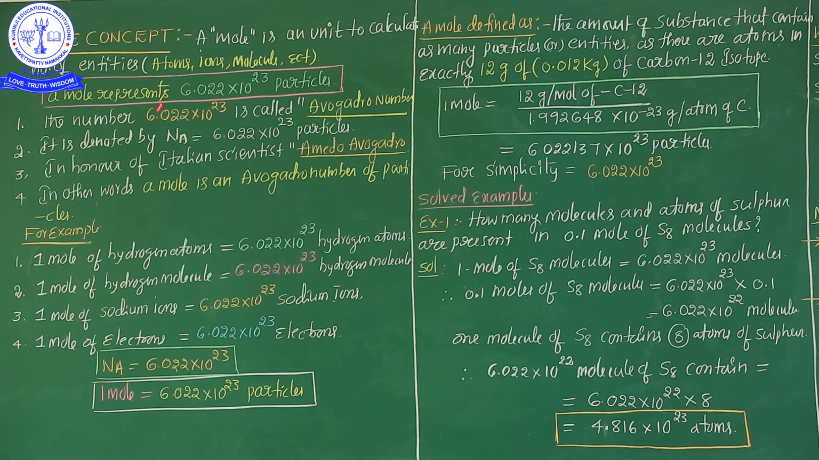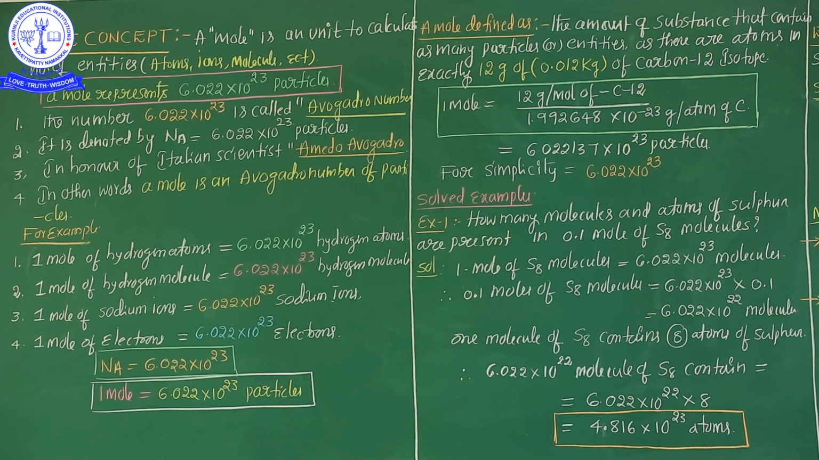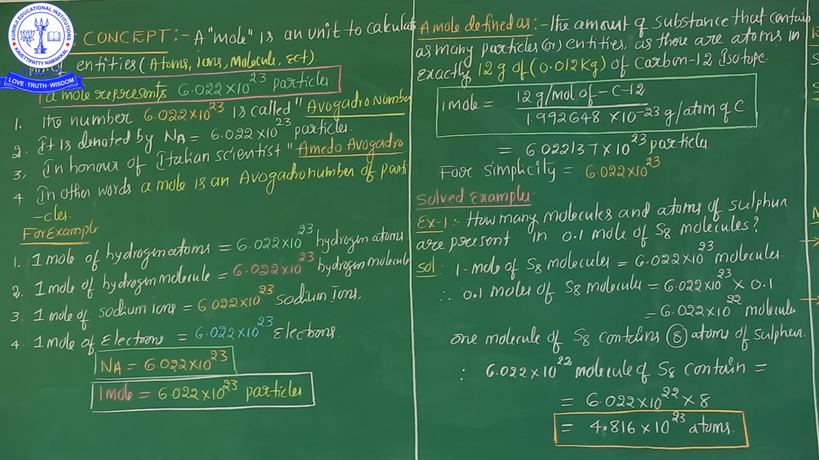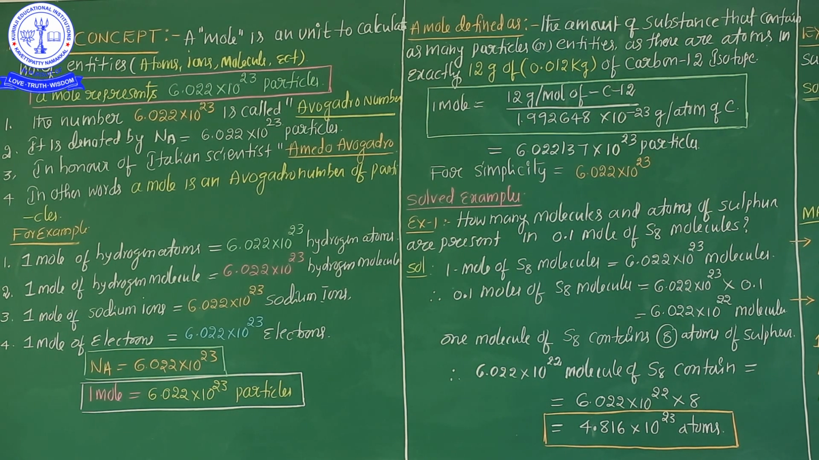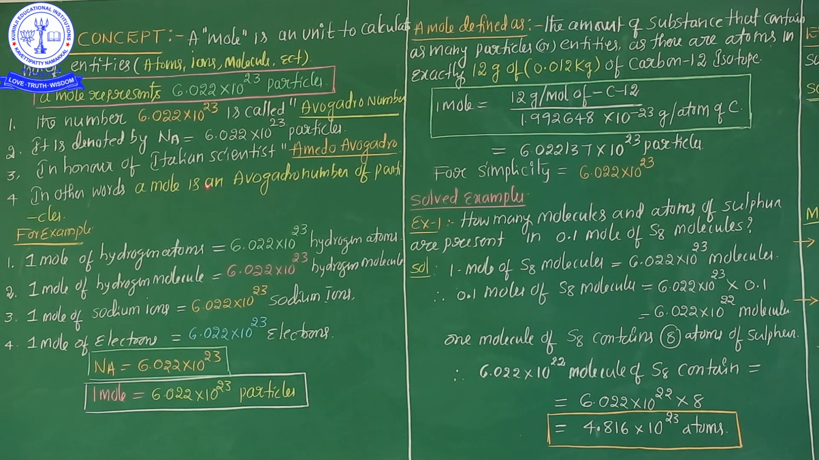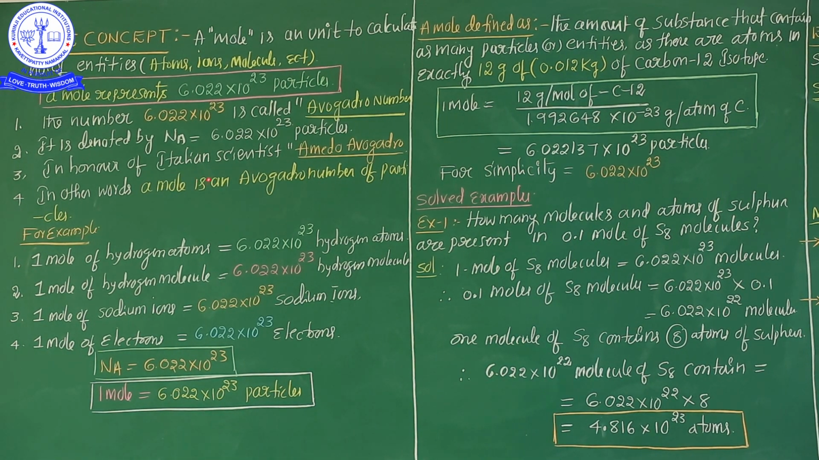Quite commonly we use different units for counting, such as dozen for 12 articles, score for 20 articles and gross for 144 articles, irrespective of their nature. For example, 1 dozen books means 12 books, whereas 1 dozen apples means 12 apples. In a similar way, in chemistry we use the unit mole for counting atoms, molecules, ions, etc.